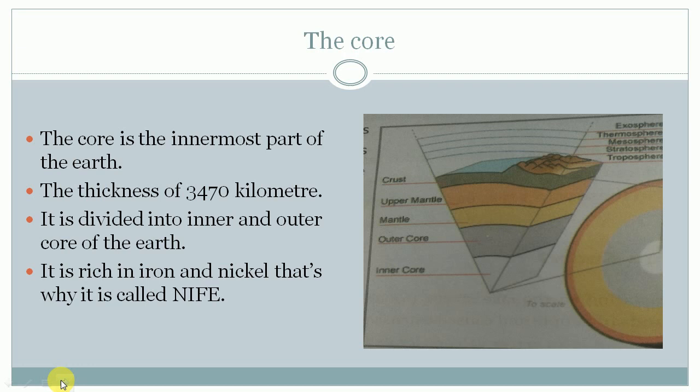The core is the innermost part of the earth, and the thickness is 3470 kilometers. The core is divided into two parts, that is inner and the outer core of the earth. Now the core is rich in iron and nickel. That is why it is called NiFe, knife.